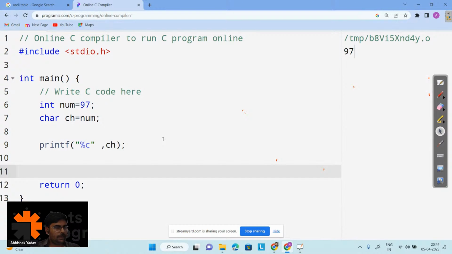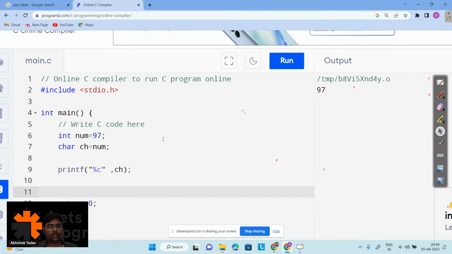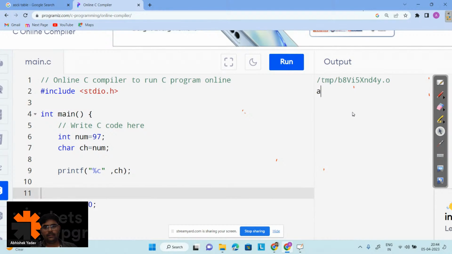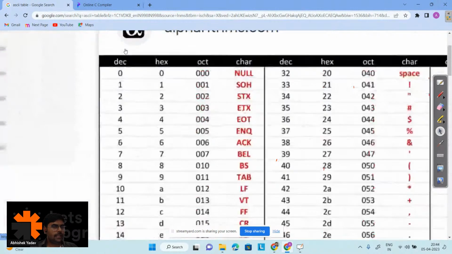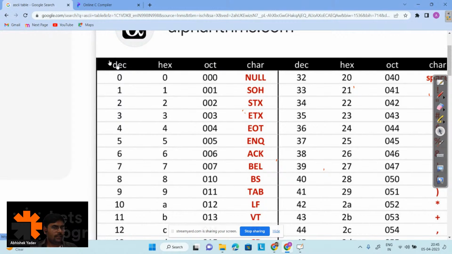Okay, Shantini, A. Let's try to run the code. Okay, great, we are getting A. No issue. And let's refer to the ASCII table also. If you observe this ASCII table, the decimal format code is starting from what?